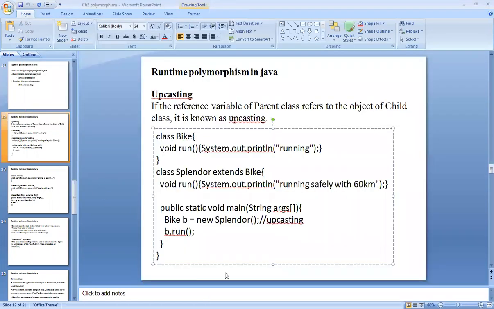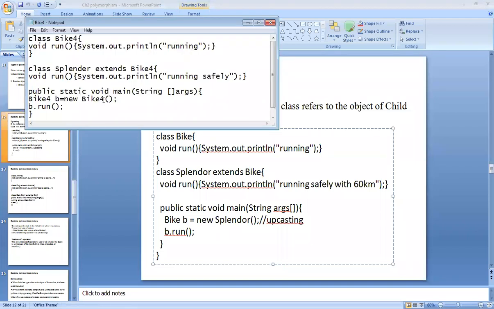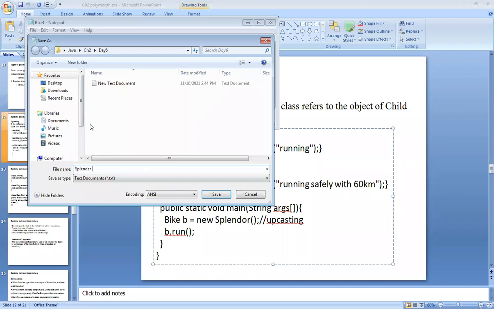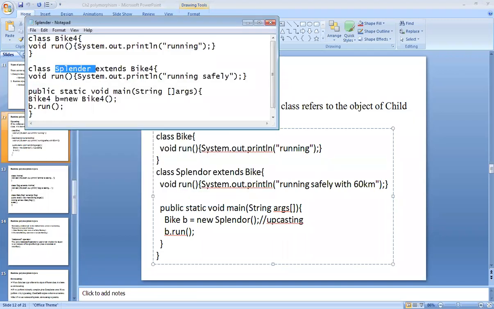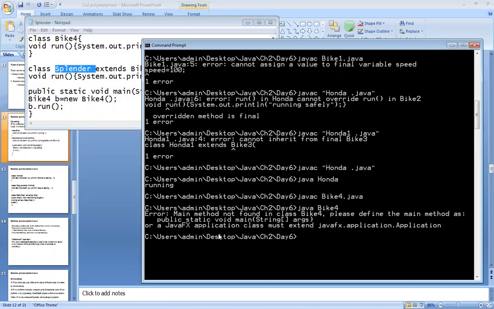So we are using upcasting to call it, that's why you need to pass this class name. One minute, I have saved it, because Bike4 is not holding the main method.